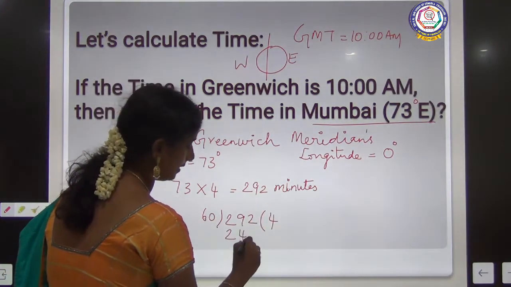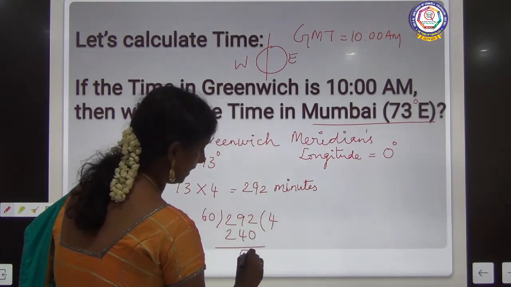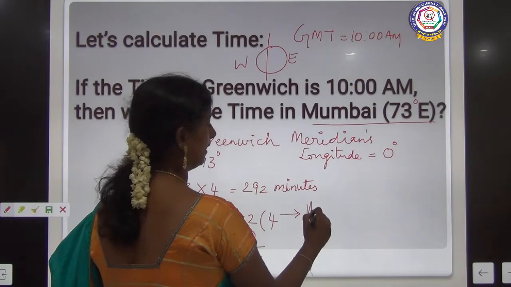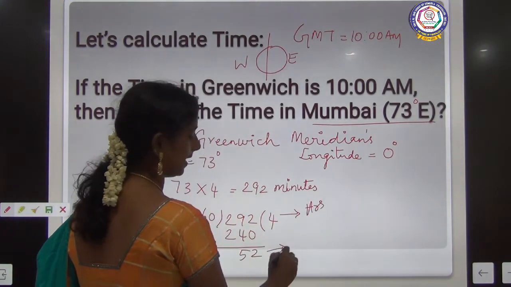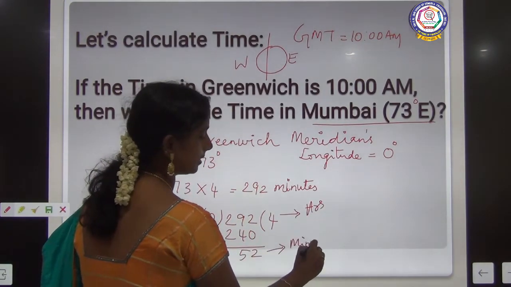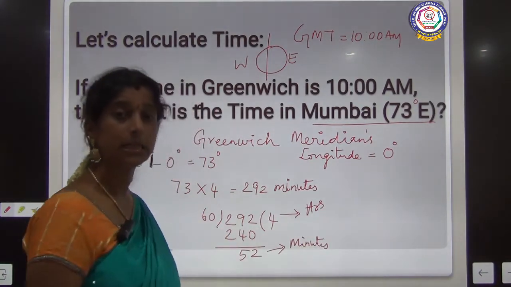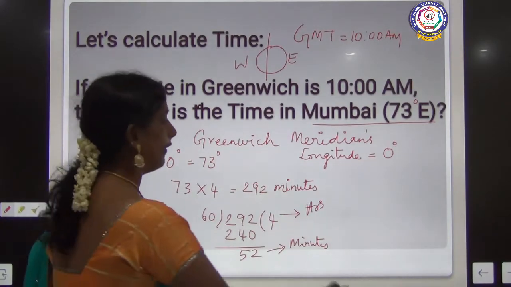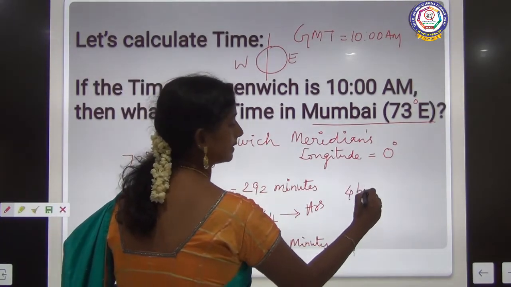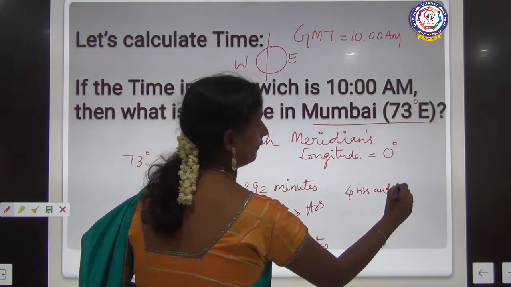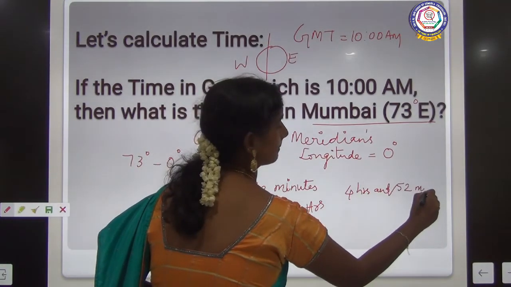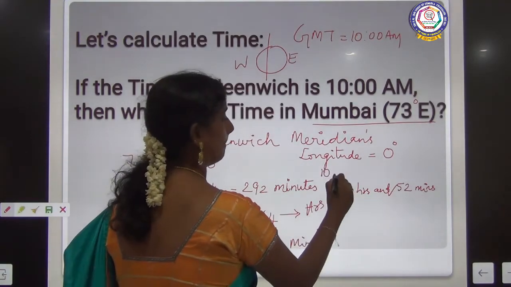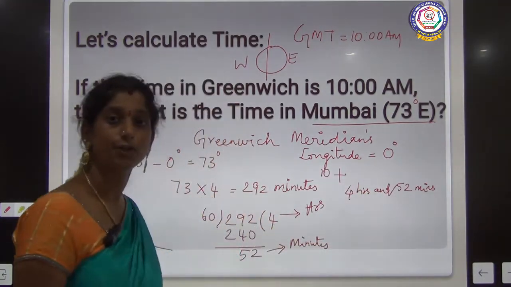64s are 240. The balance will be 52. Okay, so the quotient will be the hours and the remainder will be the minutes, which means the time ahead of GMT is 4 hours and 52 minutes. Okay, that is 10 o'clock plus 4 hours and 52 minutes.